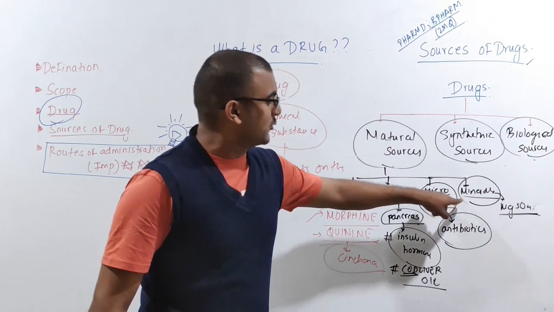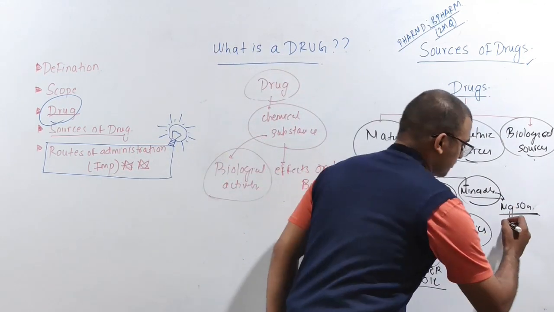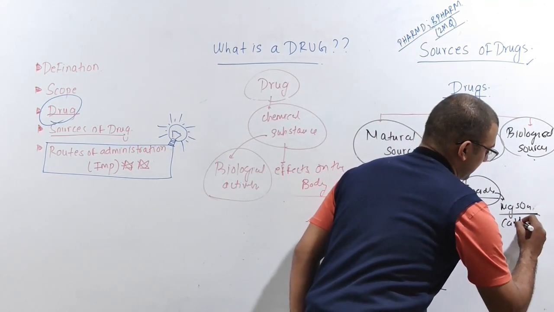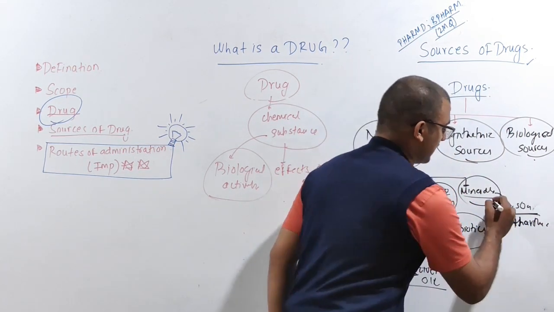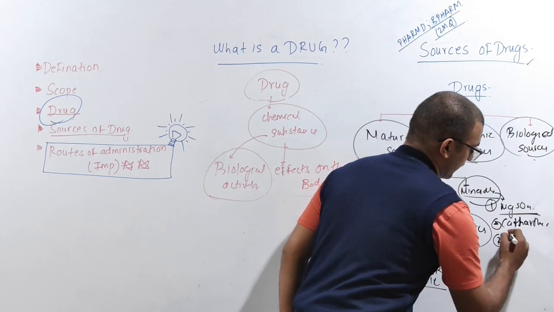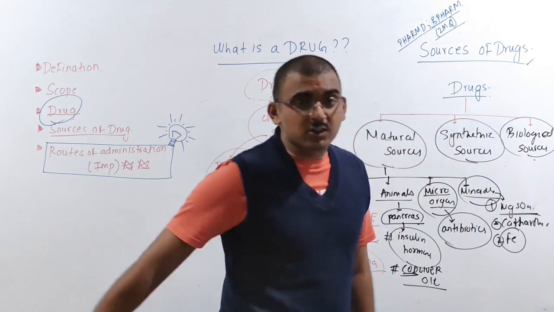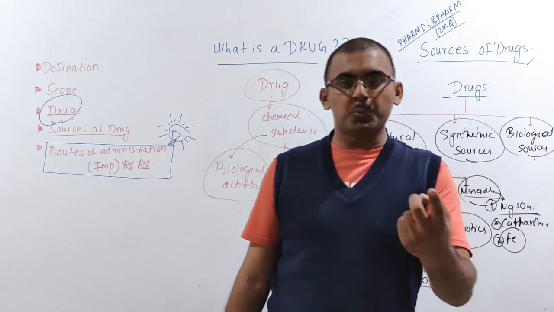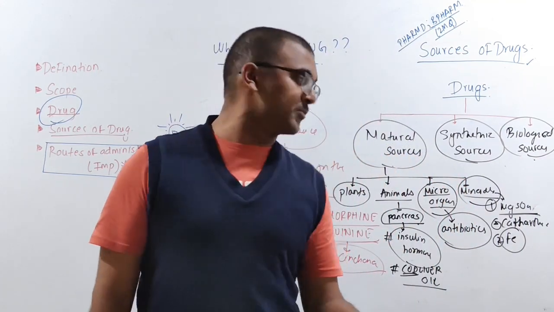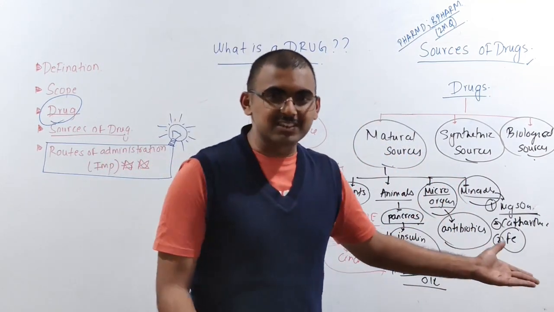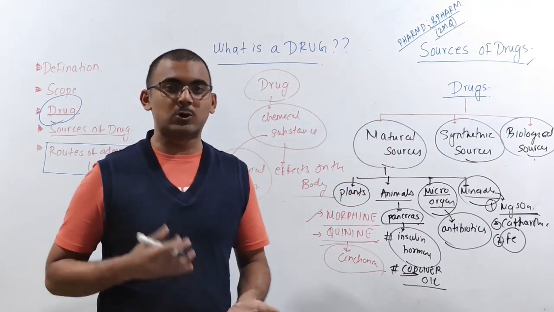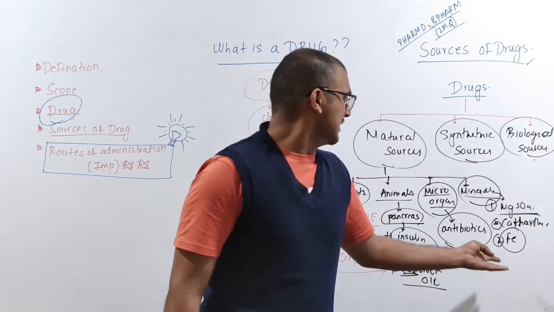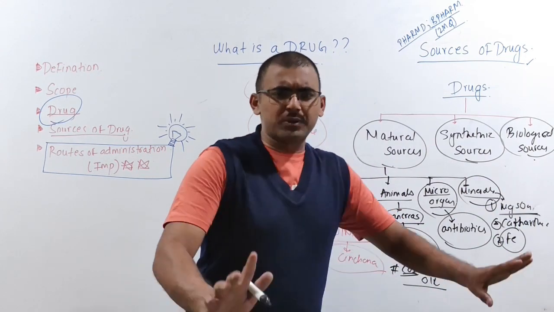Fine. So minerals: you have magnesium sulfate, that is your cathartic. That is going to act like your cathartic. The next one, you can write about your iron, that is Fe. So what is Fe? Fe is nothing but the hemoglobin main component, right? It's a supplement whenever there's an anemic patient. When the hemoglobin synthesis is less or the hemoglobin count is less, you give this supplement, that is your iron. Okay, I hope it's clear till now.